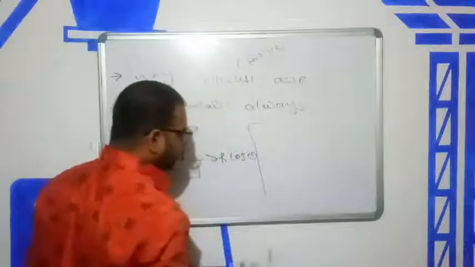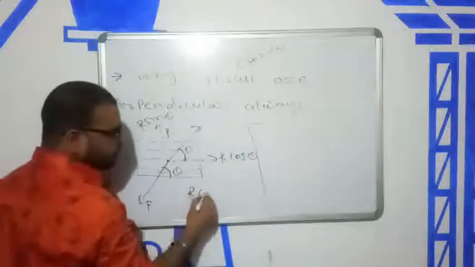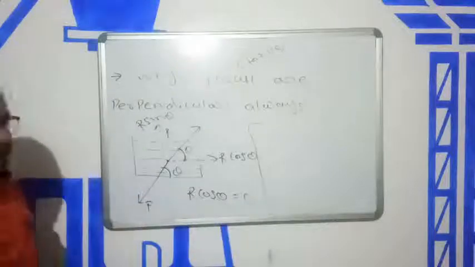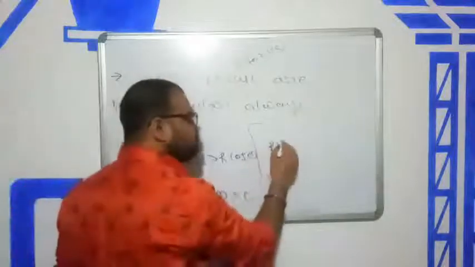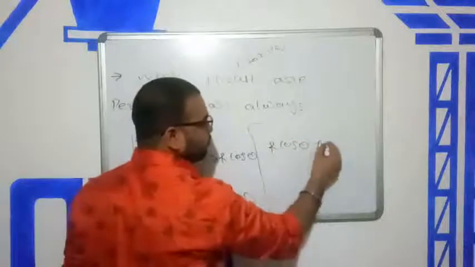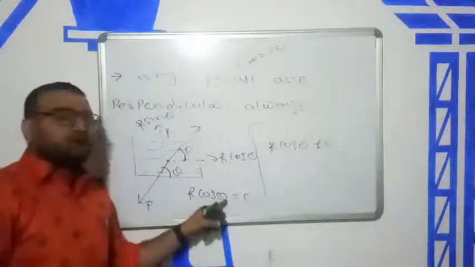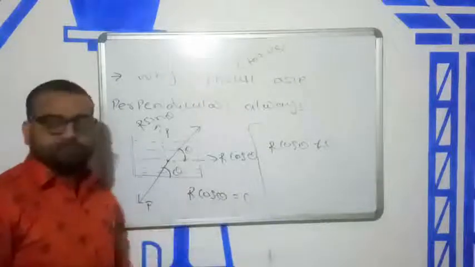has to be 0. If this force is not 0, then water can be moved. But if this force is 0, water can never be moved.